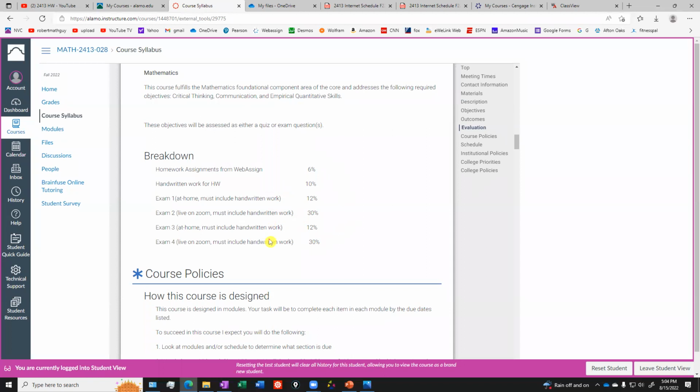You can see that exams 2 and 4 are huge exams because that's really the only time in this class where I can really make sure that you're the one doing the work and that you understand what you're doing, that you're not using some software like Chegg or some other thing to get the answers.